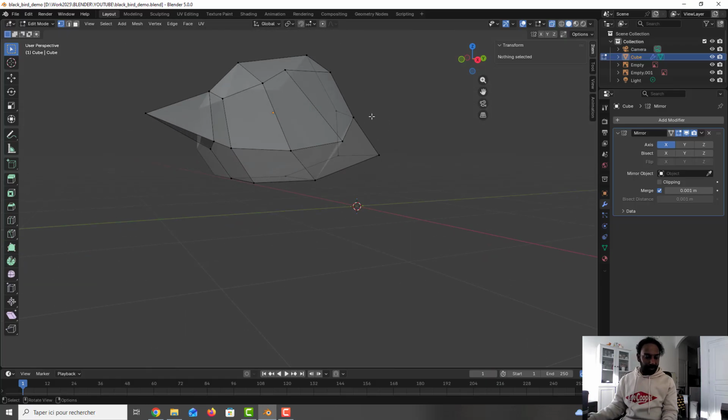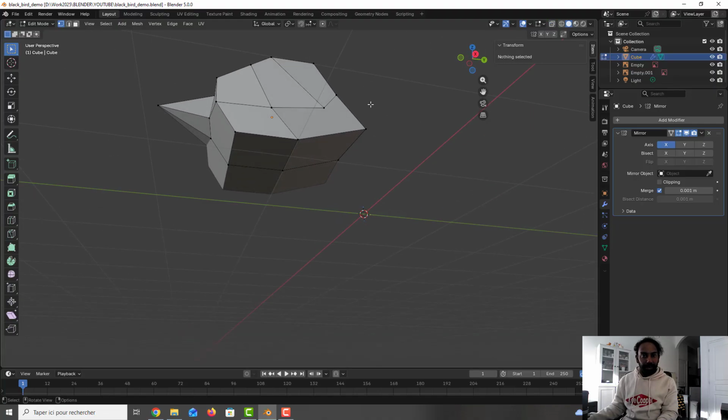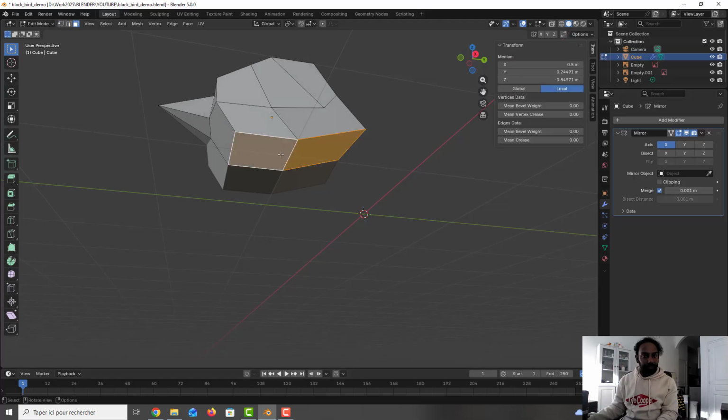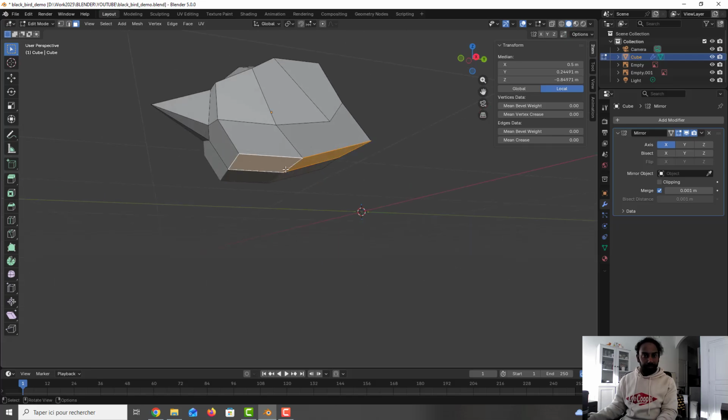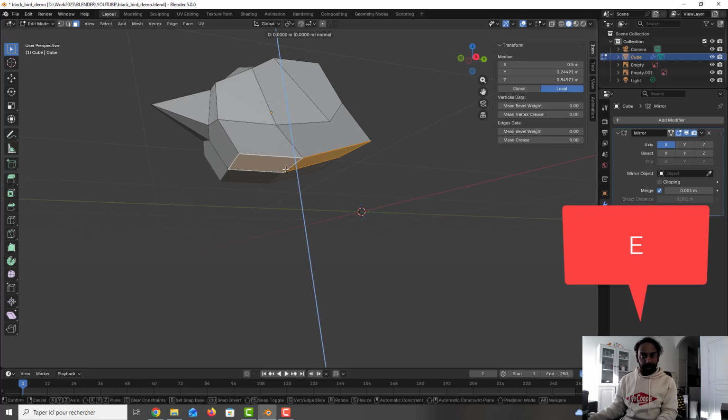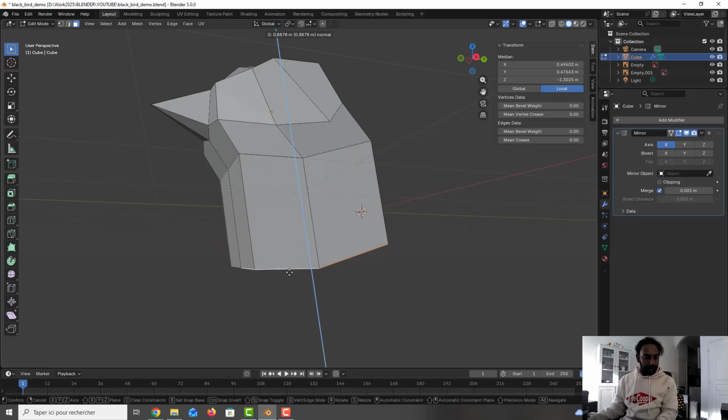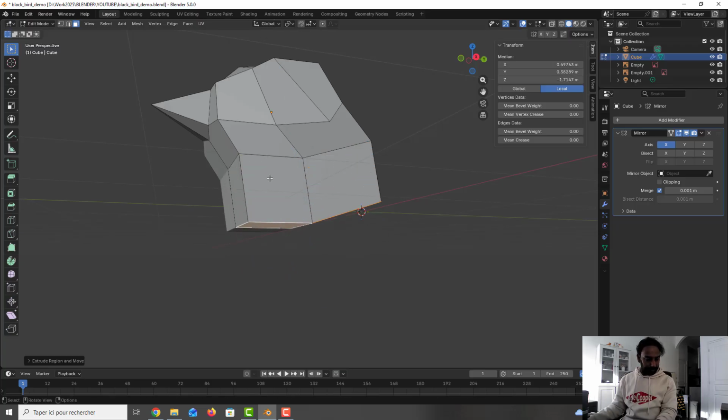So I go below, so I take the face below, so I go here and we can do an extrude. So I press E. On the Z it's okay, so I can go below like this. I need 1, 2, 3 and maybe 4, so I will check that. But first what I will do is the general shape, so it will be more easy.